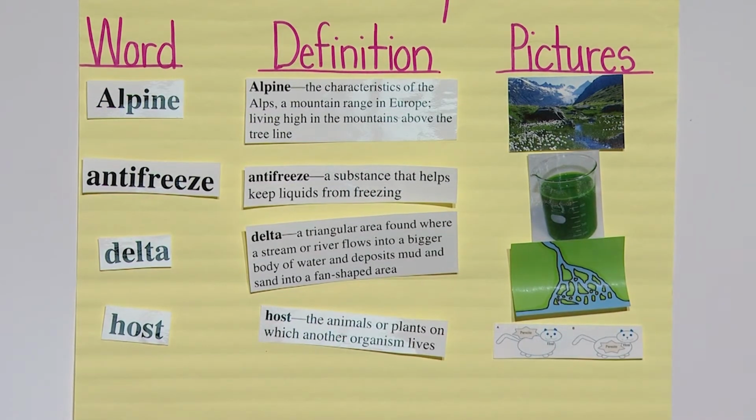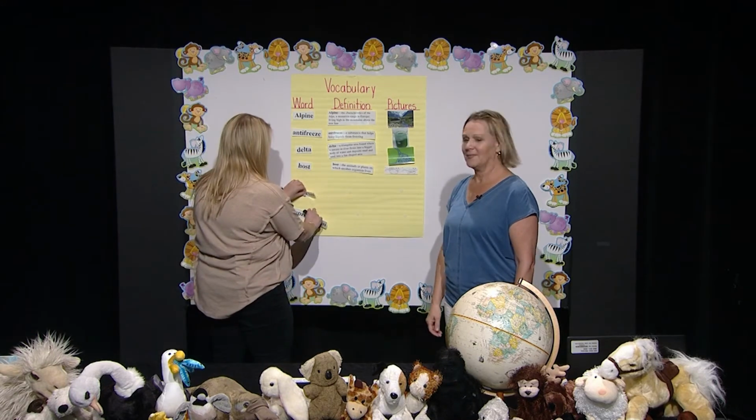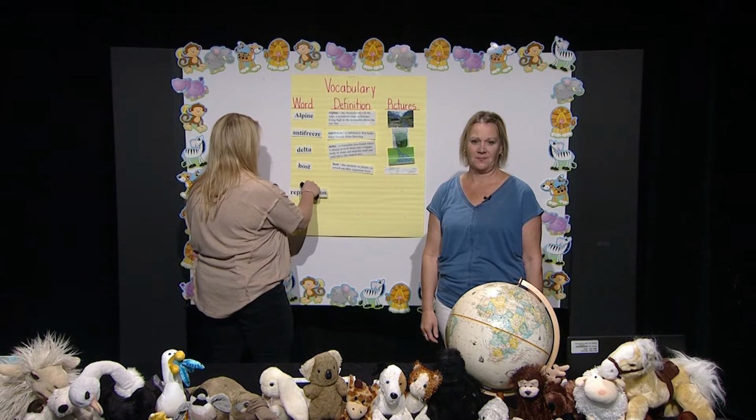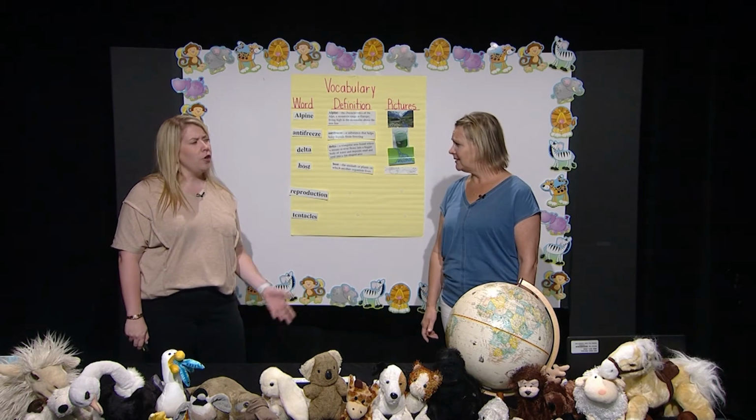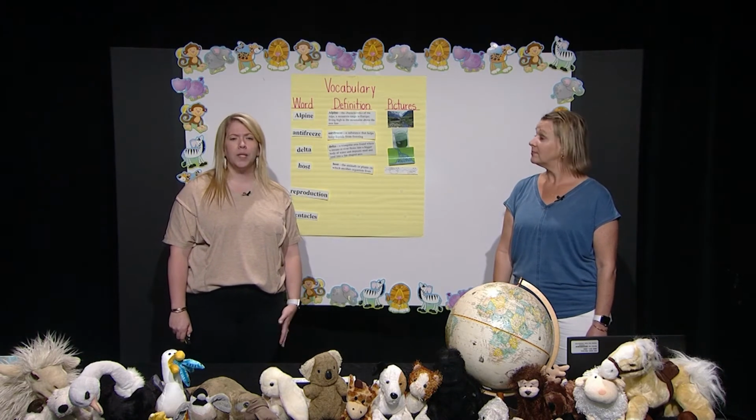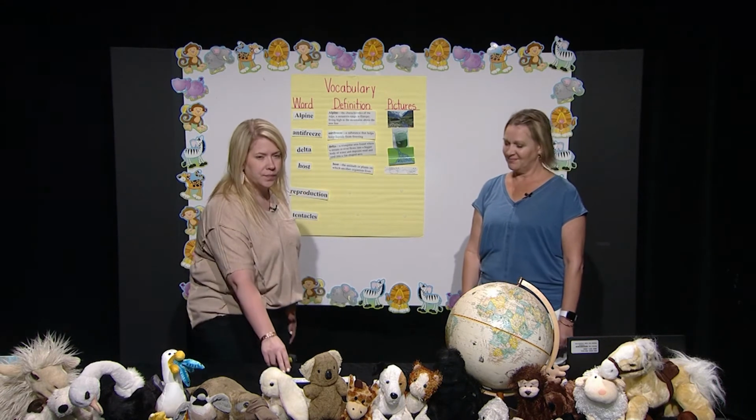Let's add that visual to our anchor chart to help anchor that memory in our memories. The next word, boys and girls, is reproduction. Isn't reproduction when an animal has a baby? Well, you're partly right. The correct definition of reproduction is the process that allows a plant or animal to produce offspring or young of their own kind.